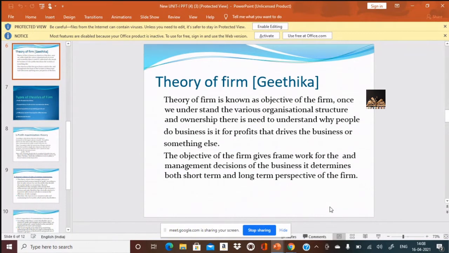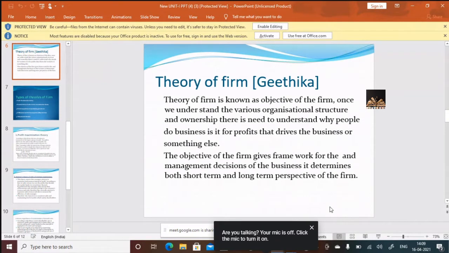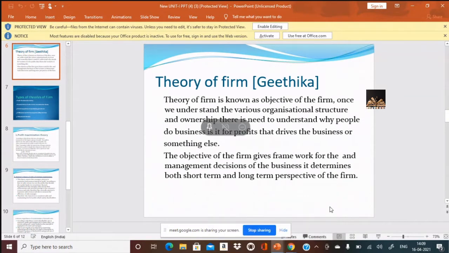Therefore, theory of the firm, Geetika is a textbook where we have prepared this concept. It's not there in Aryashri. Don't think that theory of the firm is given by Geetika. Geetika is a textbook where we have prepared the notes from that book. So theory of the firm is nothing but the objective of the firm. So objective of the firm is, why do people start business?